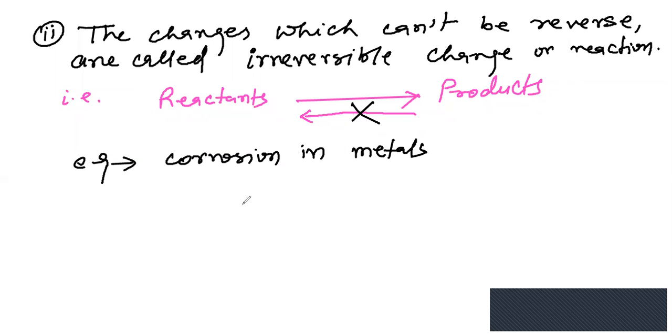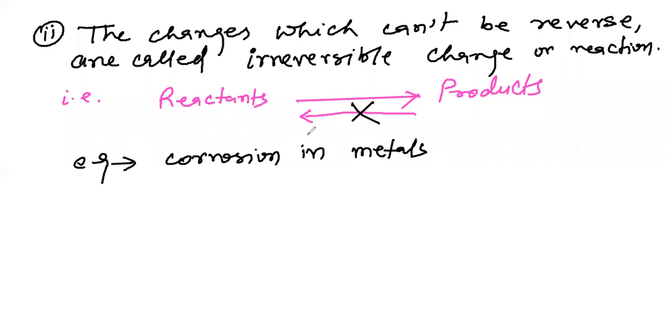Due to corrosion in metals, the metal's actual weight decreases. For example, this is a metal rod.